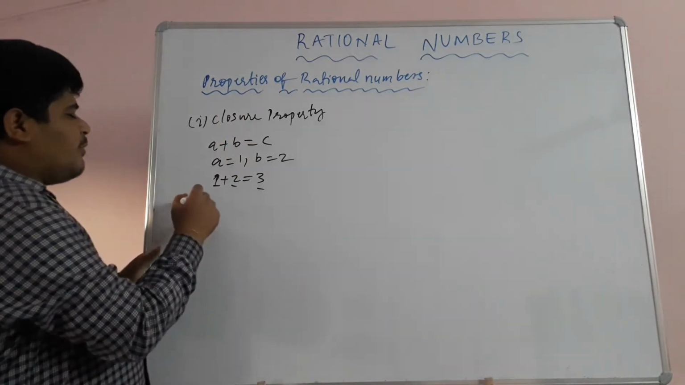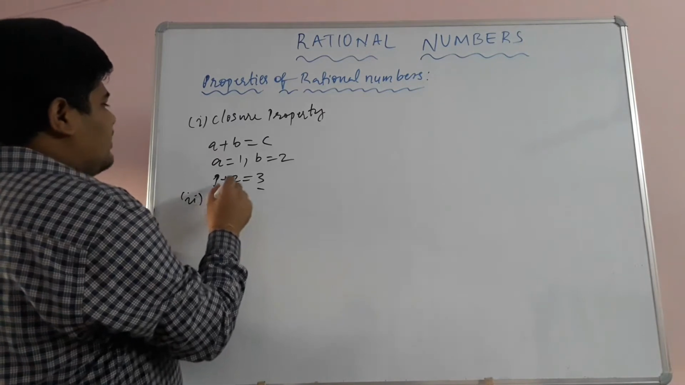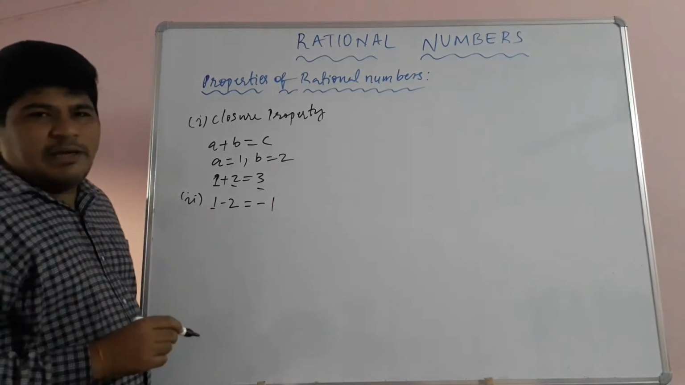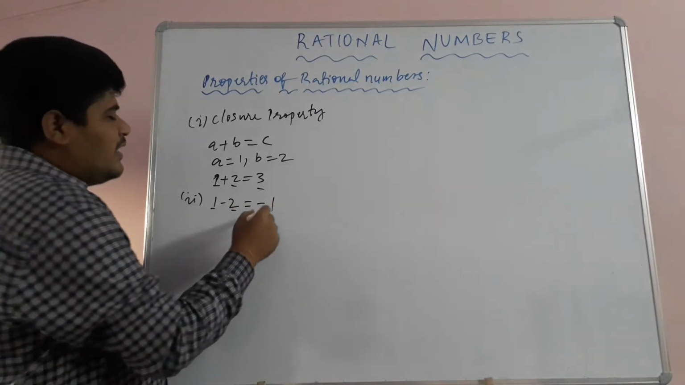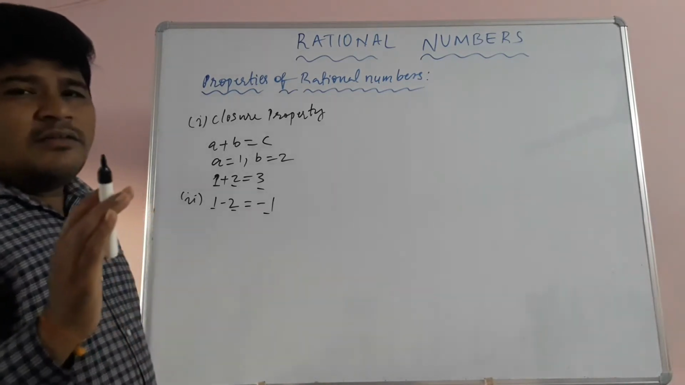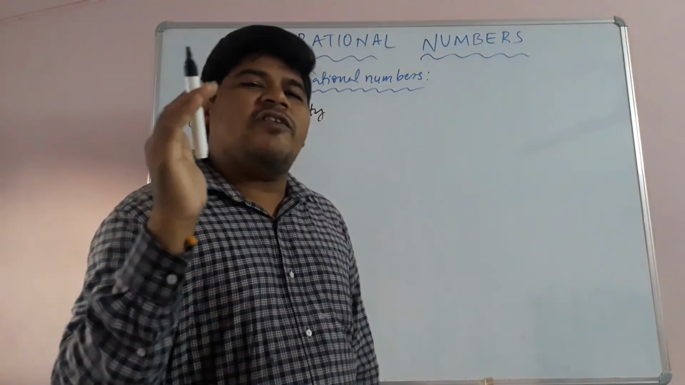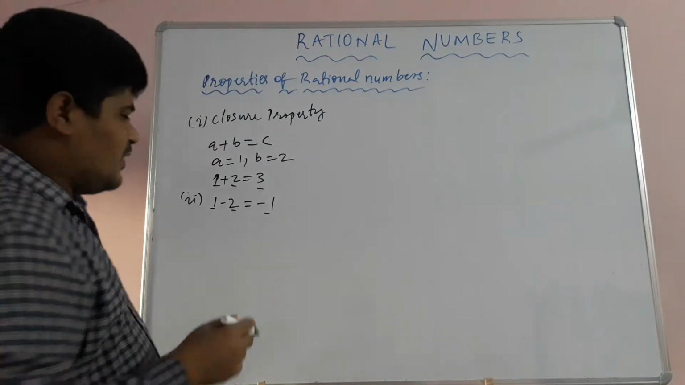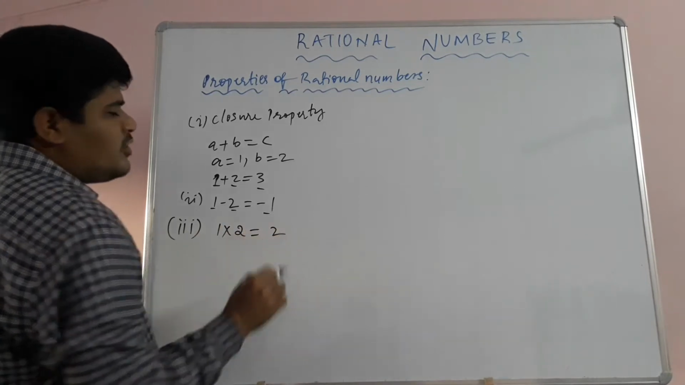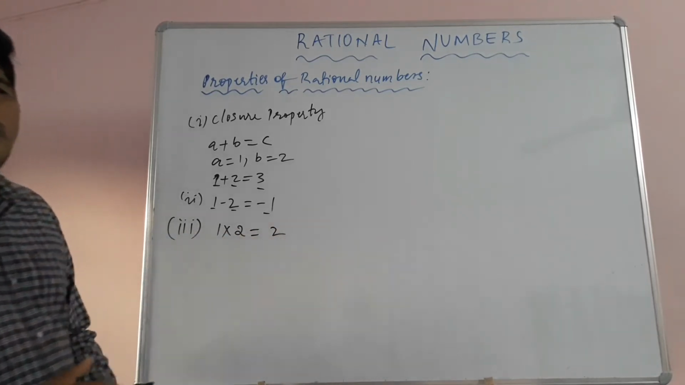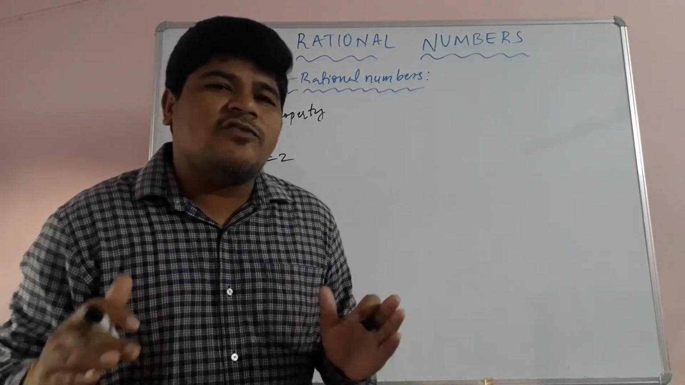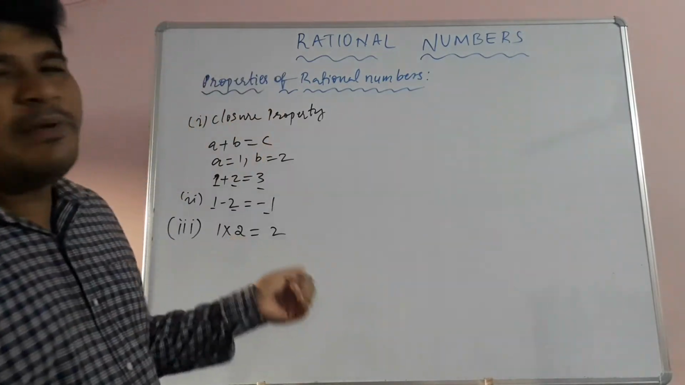Okay, so next is subtraction, children. Suppose I am taking the same, a is equal to 1, b is equal to 2: 1 minus 2 is equal to negative 1. 1 is a rational number, 2 is also a rational number, and negative 1 is also a rational number. Negative 1 by 1 you can write. So we can tell that rational numbers satisfy closure property under subtraction. Now children, I am seeing multiplication. a is equal to 1 and b is equal to 2. 1 twos are 2. 1 is rational, 2 is rational, and its product 2 is also rational. So we can tell that rational numbers satisfy closure property under multiplication.